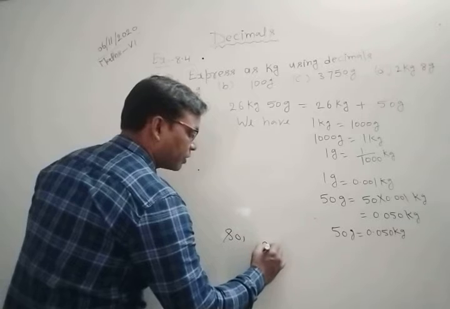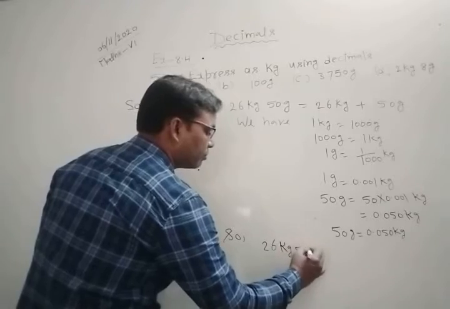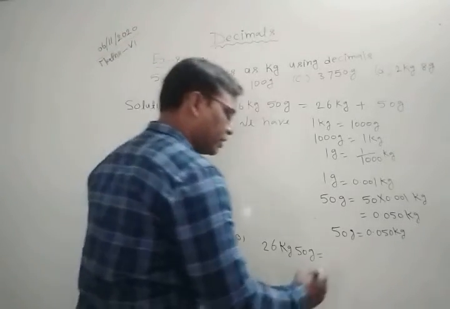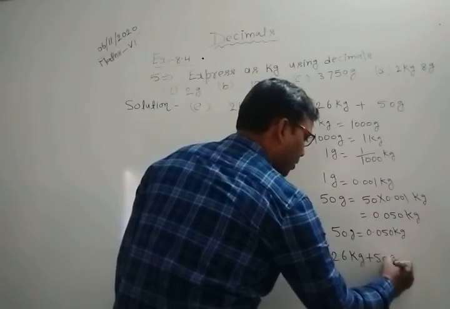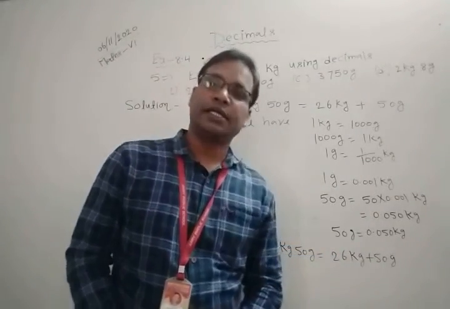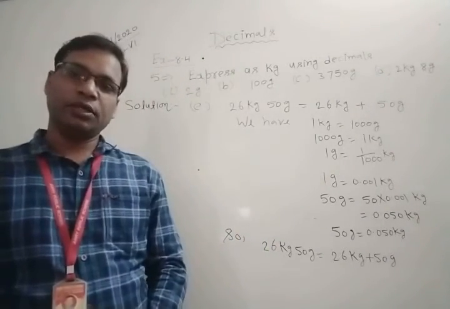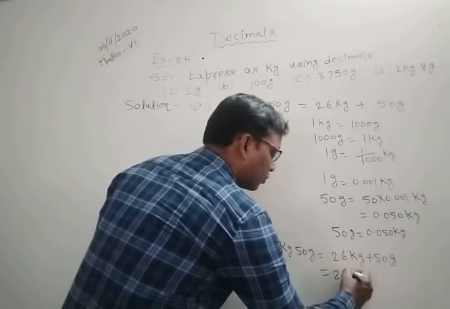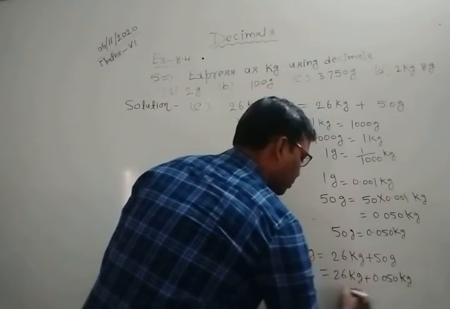So you can express 26 kilogram 50 gram. This is equal to, we can first write 26 kilogram plus 50 gram, and here you can see we change 50 grams into kilograms. So 50 grams is equal to 0.050 kilogram. So you can write here 26 kilogram plus 0.050 kilogram. This is equal to what?